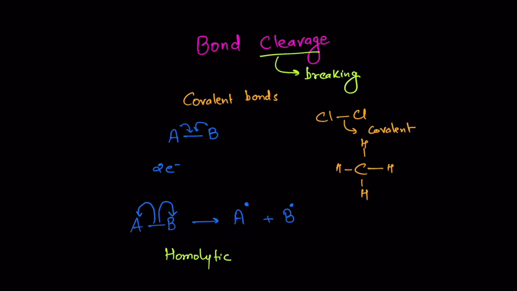So you can see that there is an equal division of electrons from the covalent bond, and that is why this is called a homolytic cleavage. Homo means equal and lytic or lysis means breaking. The species that are generated by this process are intermediate species and they are called free radicals.